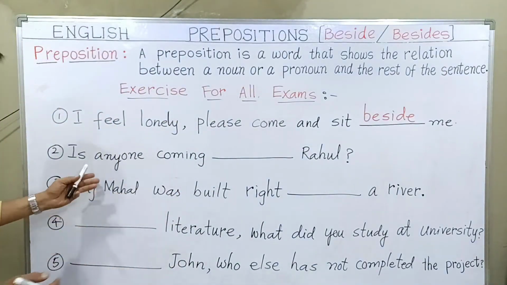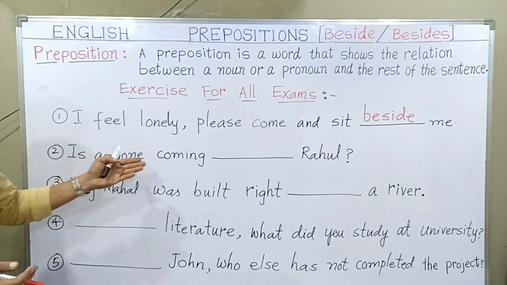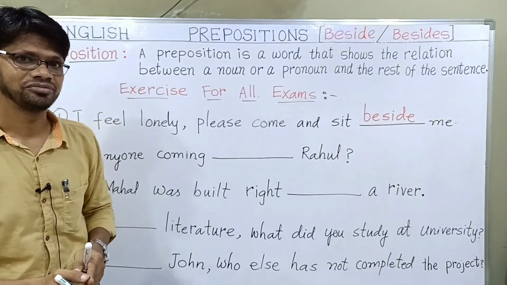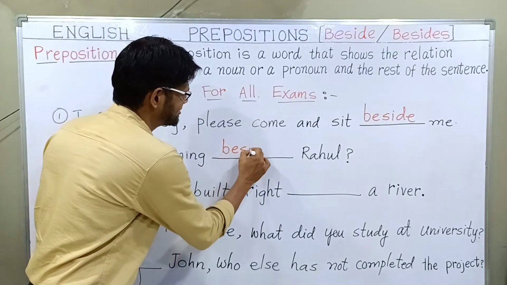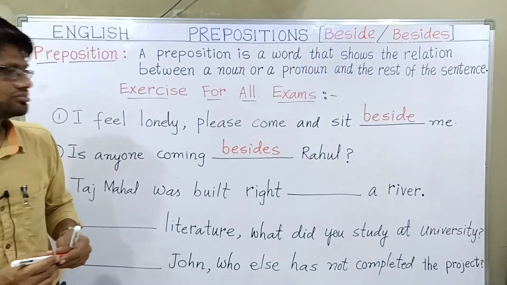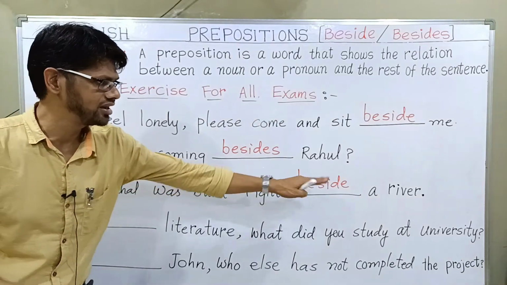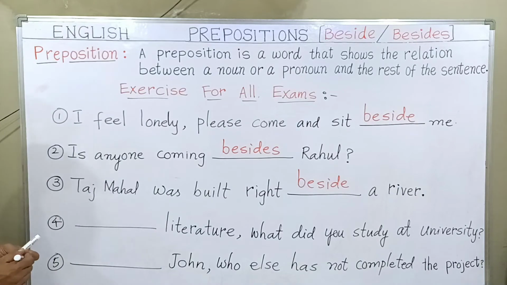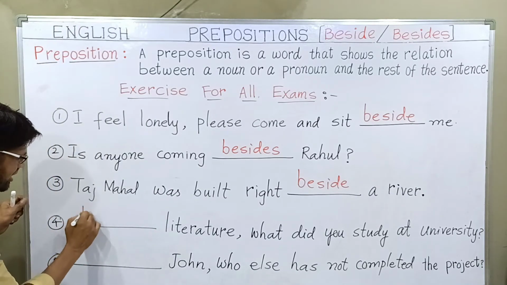Next one, is anyone coming dash Rahul? Beside or besides? So here right answer is besides. Besides Rahul. Taj Mahal was built right beside a river. Next one, so here what is the answer? Can you guess please? Yes, you are right. Besides.